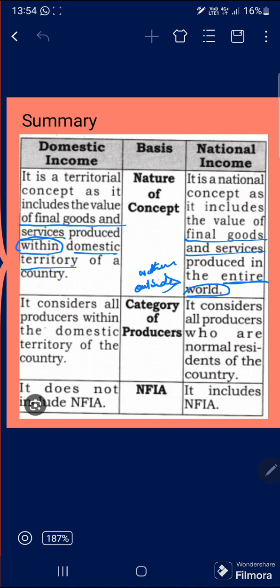The second difference between domestic income and national income is, in case of domestic income, it considers all producers within the domestic territory, and in case of national income, it considers all producers who are normal residents of the country. The third thing is, we are talking about domestic income in a closed economy, that is, no factor income from abroad is there, net factor income from abroad is absent. But in case of national income, you have exports and imports, so it includes net factor income from abroad.